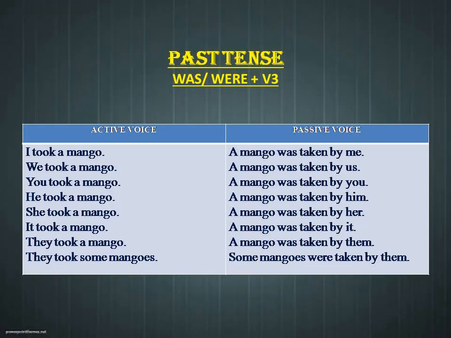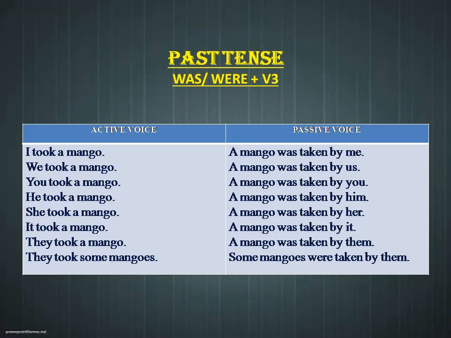So now if you just check out the past tense, I took a mango. So once again, here I is the subject, took is the verb, a mango is the object. So while converting from active to passive voice, we have to check the verb. So the verb is in a past form. So if the verb is in past form, we have to use was or were plus V3. So a mango was taken by me.